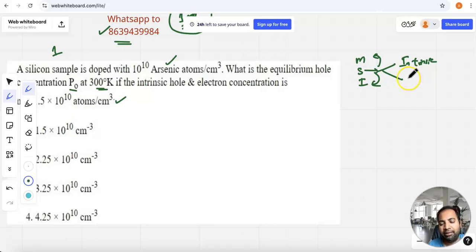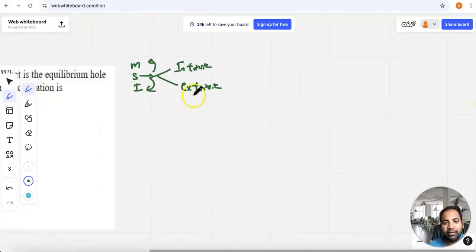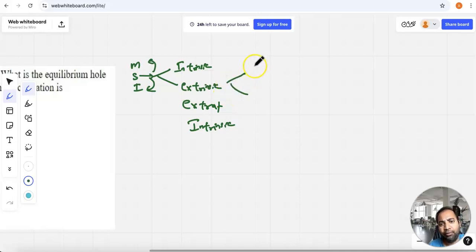If it is doped with some materials or atoms, we call it extrinsic. The name itself tells us: extra plus intrinsic. In the extrinsic type also, depending upon the doping materials, if you dope trivalent impurities, we call it a p-type extrinsic semiconductor, and if you dope pentavalent atoms, we call it an n-type extrinsic semiconductor.